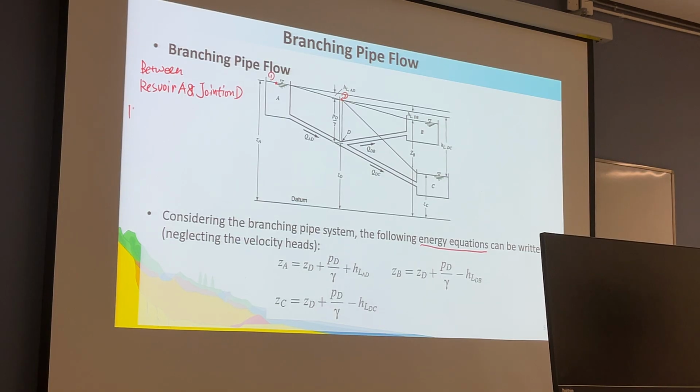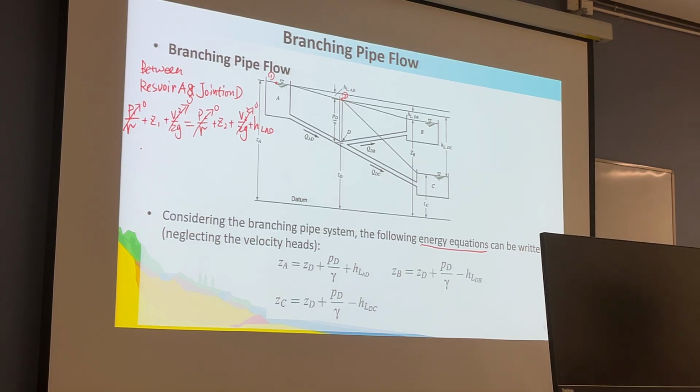P1 over gamma plus elevation 1 plus V1 squared over 2g, no pump and no turbine, only the head loss, is equal to P2 over gamma plus Z2 plus V2 squared over 2g plus the head loss between A and D. Point 1 and point 2 are exposed to atmospheric pressure, so the pressures are both 0. The velocity at the water surface is also 0.